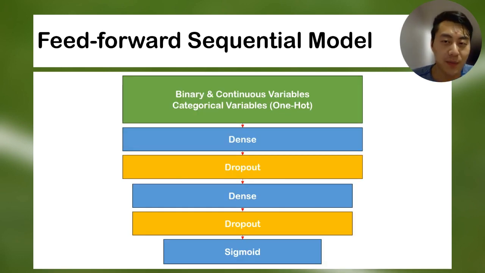My sequential model is a traditional feed-forward neural network with 2 hidden layers and a dropout layer after each for regularization. The dropout layer creates a random chance for each node within the layer to deactivate. This helps the model learn more generally and prevent overfitting. For this model, categorical variables were one-hot encoded.